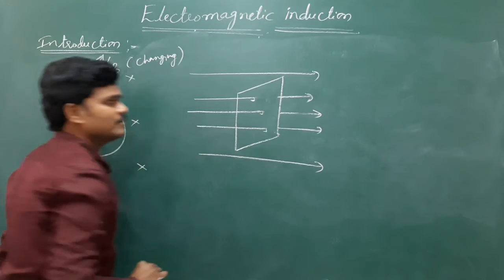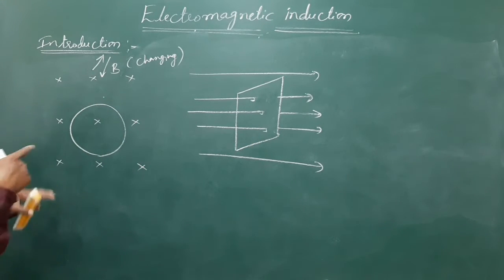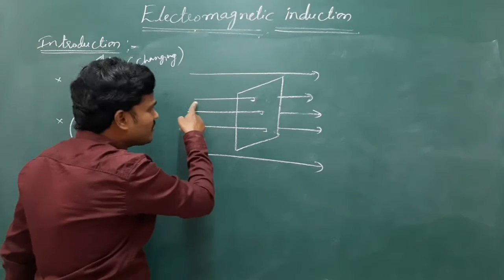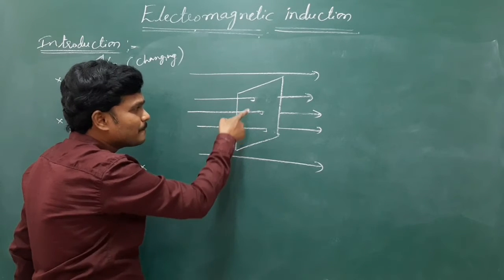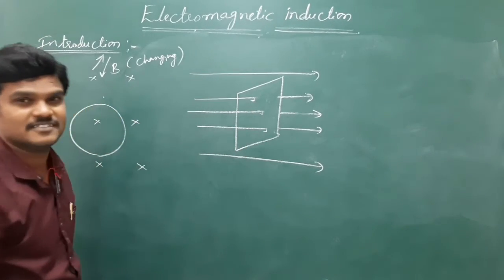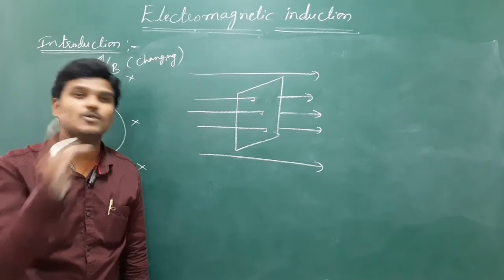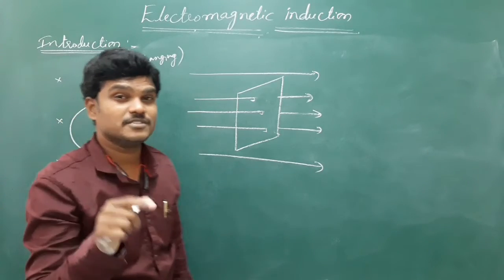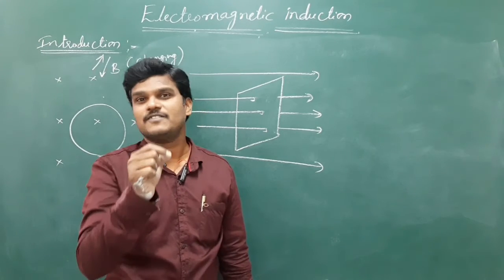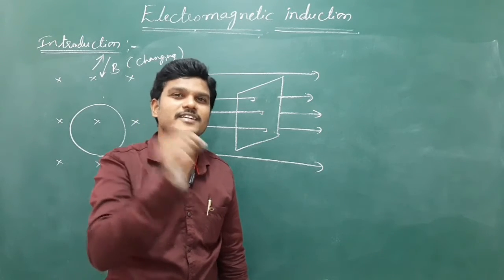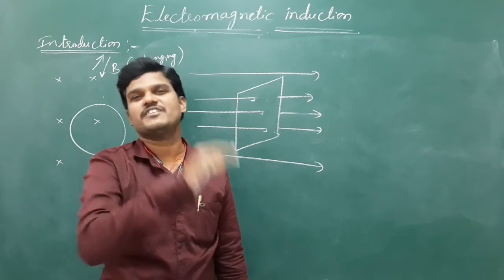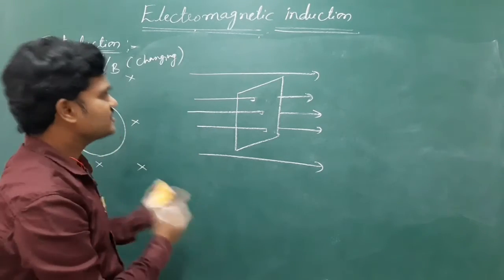The number of lines of force passing perpendicular to the surface we can call flux. I think you covered this in electrostatics, where you learned electric flux. Electric flux is nothing but the number of electric lines of force passing perpendicular through the given surface. Here also the same thing.